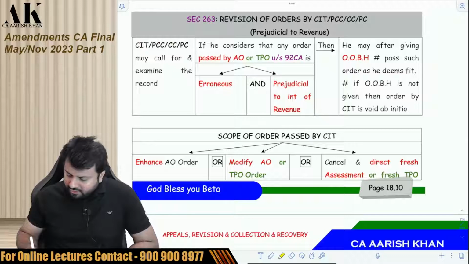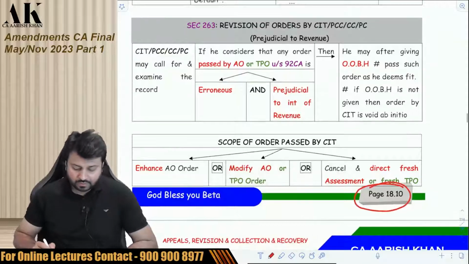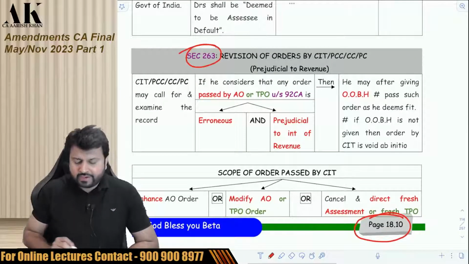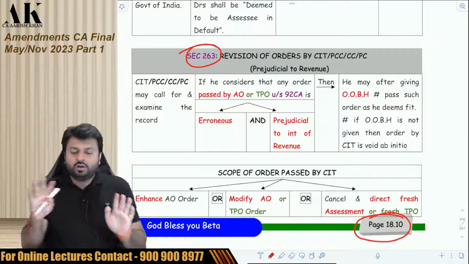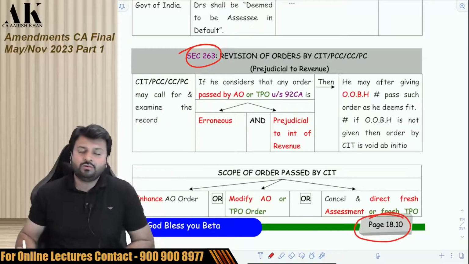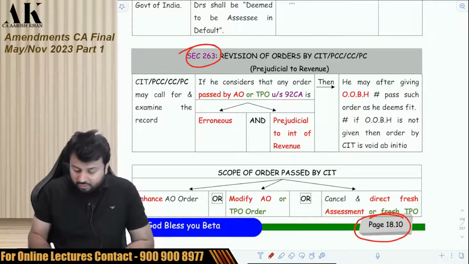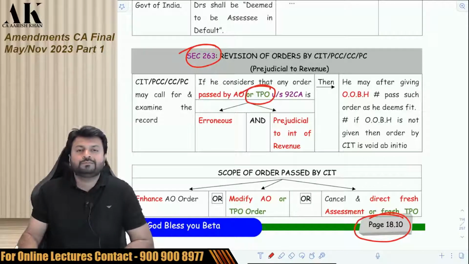Now the next amendment is on page number 18.10, a very small amendment. Pay attention please, all of you. In section 263, the commissioner has the power to revise the order of the AO. Now this power has been extended to the commissioner to revise the order of even the TPO.